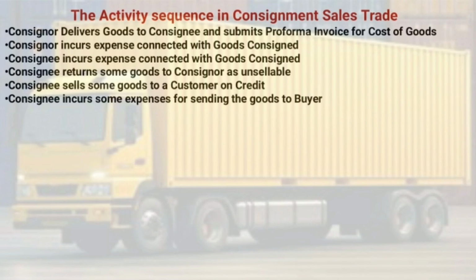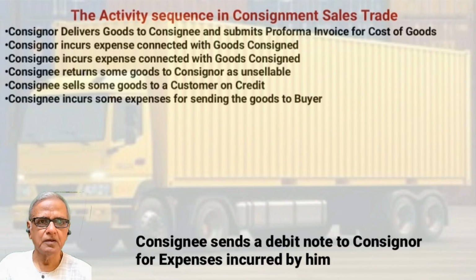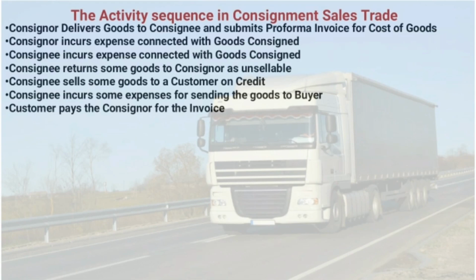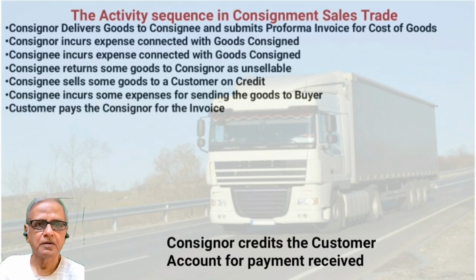Consignee incurs some expenses for sending the goods to buyer. Consignee may incur some expenses for sending the goods to the buyer. In that case, he sends details of the expenses incurred to the consignor. Customer pays the consignor for the invoice. Now the customer pays the value of the goods bought by him to the consignor. So consignor, upon receiving, credits in his account the money received from the customer.